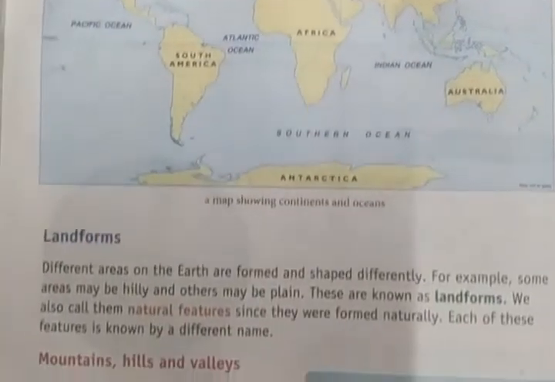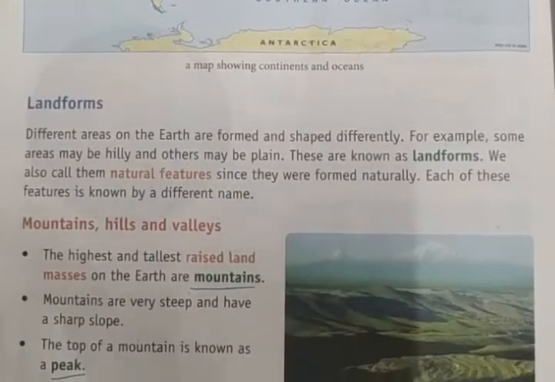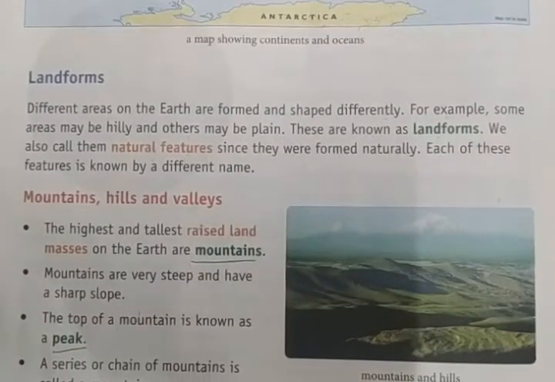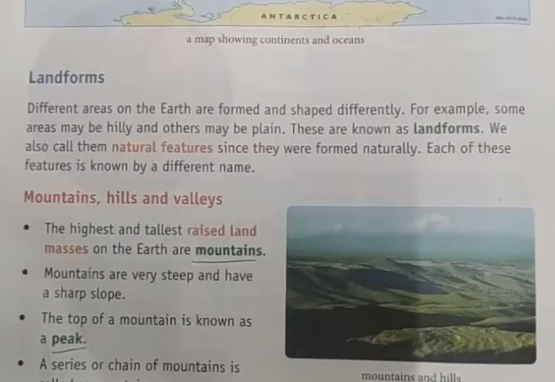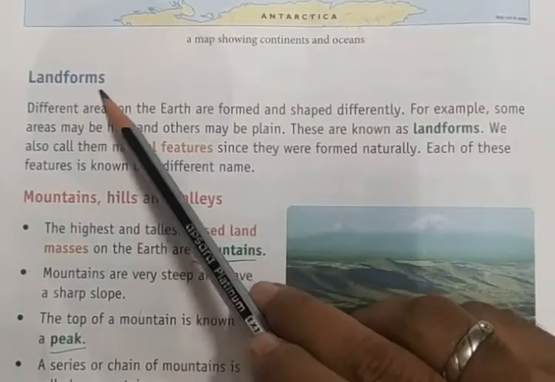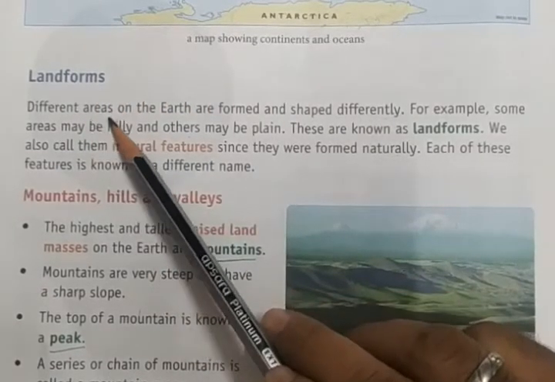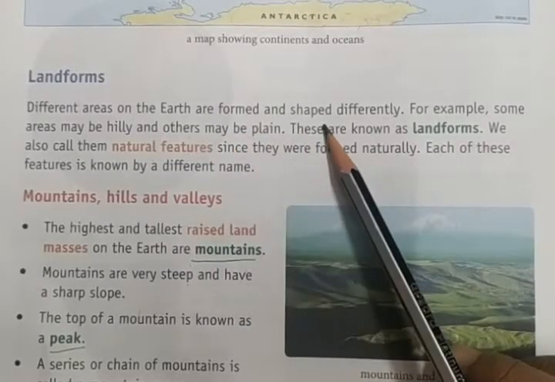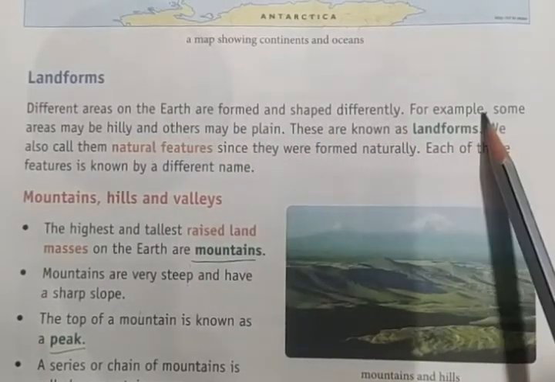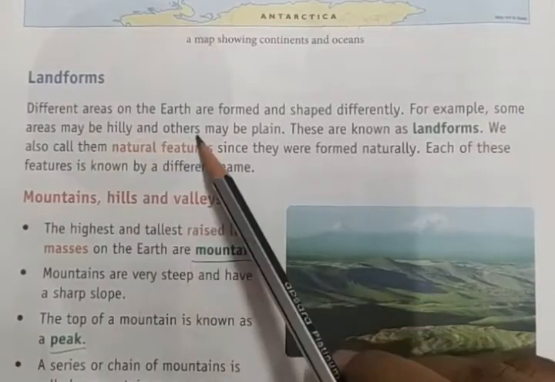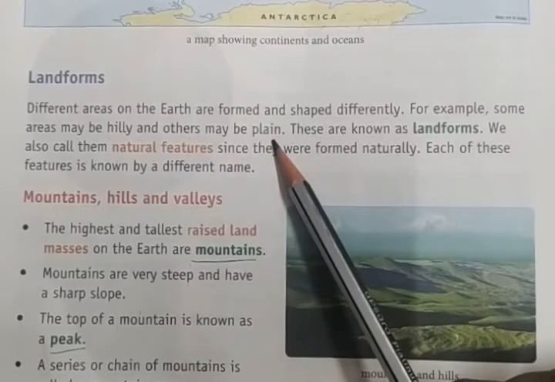So here we can see the landforms. We have studied about the continents, that is the land masses. Now let's discuss landforms. What are landforms? Different areas on the earth are formed and shaped differently. For example, some areas may be hilly and others may be plain, right?